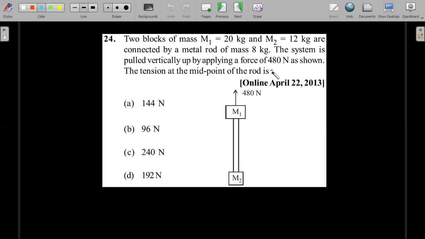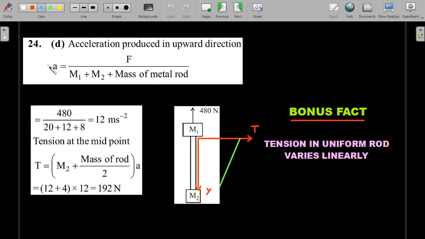The system is pulled vertically upward by applying a 480 Newton force. The tension at the midpoint of the rod is, again, pretty straightforward. This time you can't equate the forces, unlike last time, where here he has not said that this is moving at constant velocity. So please be careful. So there is an acceleration that could be possible. So I think that should immediately give you the acceleration.